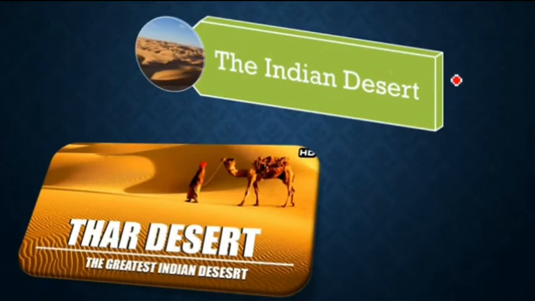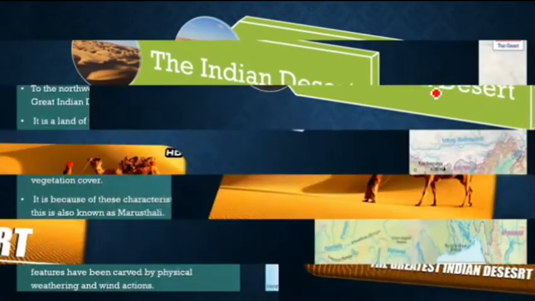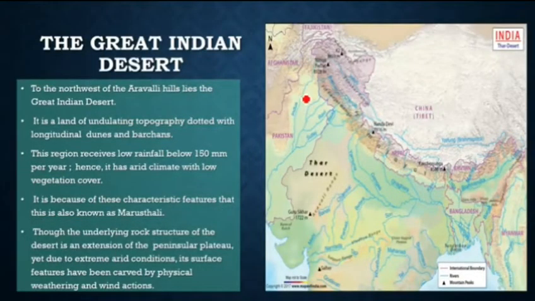Now let's move on to the next one, that is the Great Indian Desert, Thar Desert. To the northwest of the Aravalli, we'll see the Aravalli range here. To the northwest of Aravalli, you see the Great Indian Desert. It's a land of undulating topography dotted with longitudinal dunes and barkans. I'll explain that one.